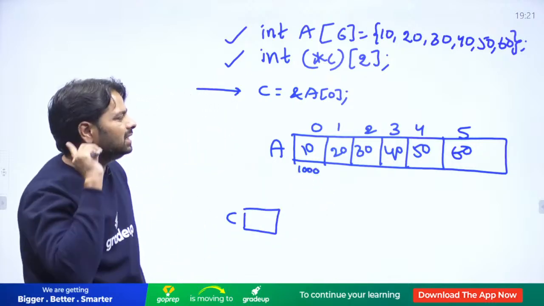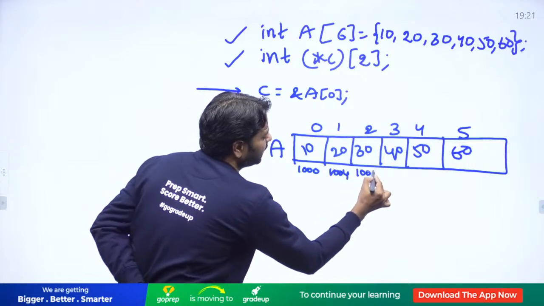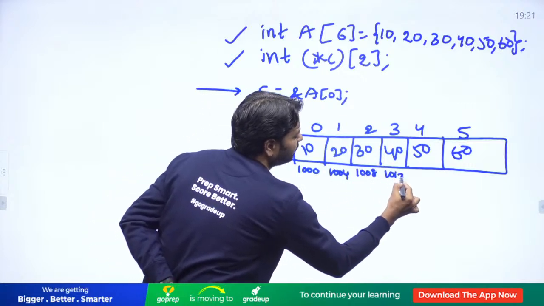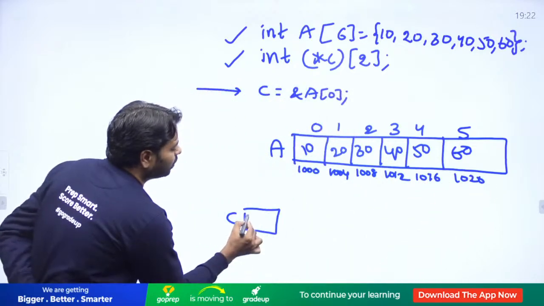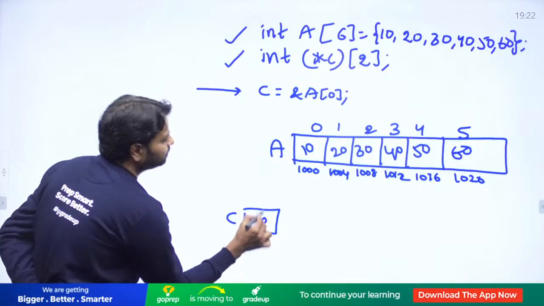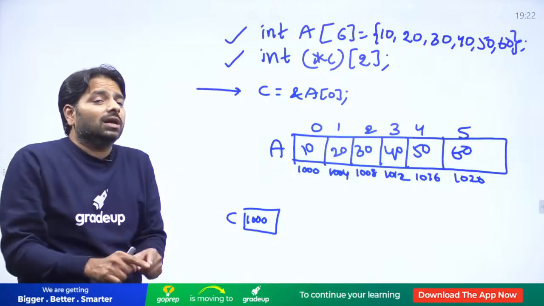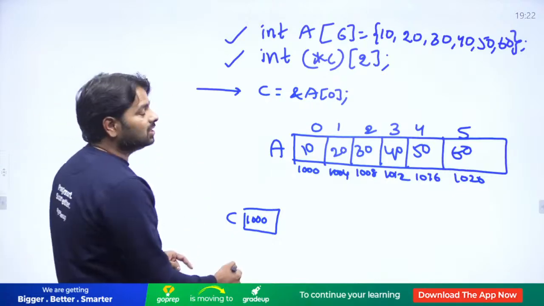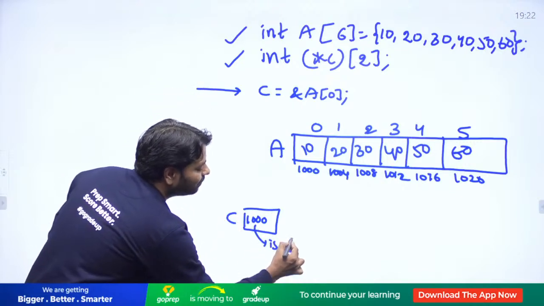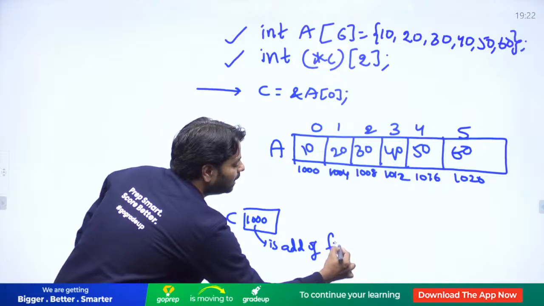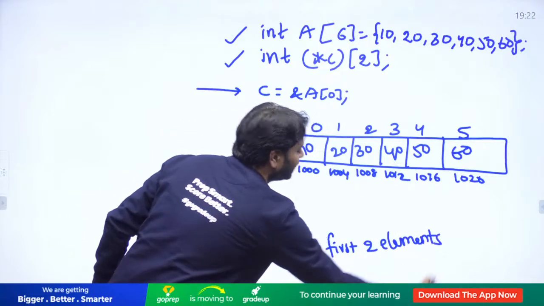Let's say this element address is 1000. You assumed 4 bytes is the integer size. So this is 1004. This is 1008. This is 1012, 1016 and 1020. And here you are going to have 1000. Here 1000, you are assuming it is the address of the first element, but it is not the address of the first element. 1000 is the address of the first 2 elements. That is the difference between a normal pointer and this pointer.